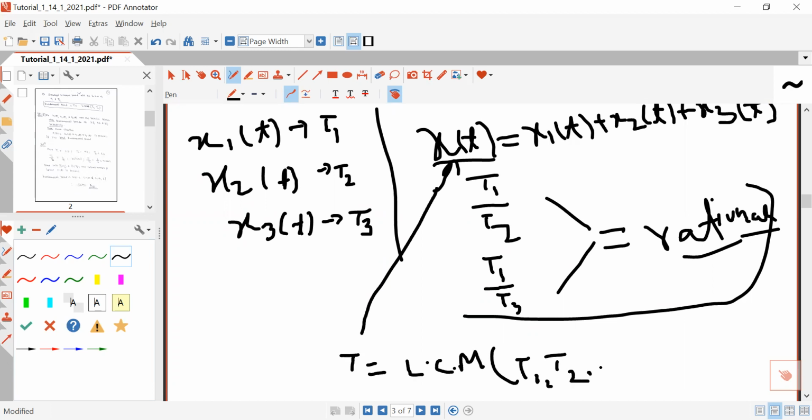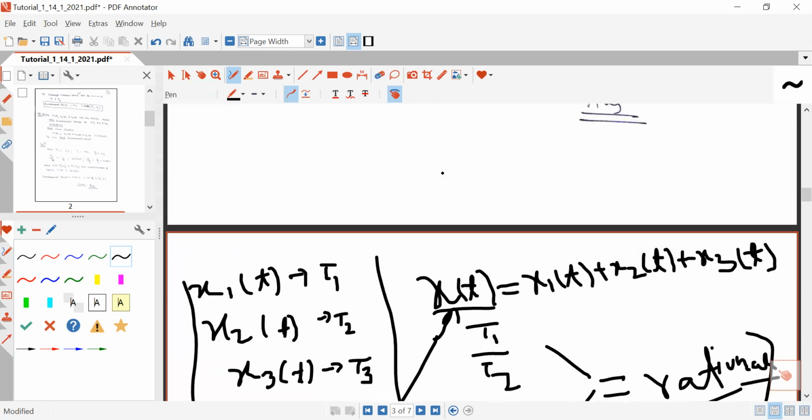Numerical examples based on this concept have been asked in various competitive examinations and also in your mid or end term examination. So you must go through this concept, and based on it today I am going to discuss some numerical examples.